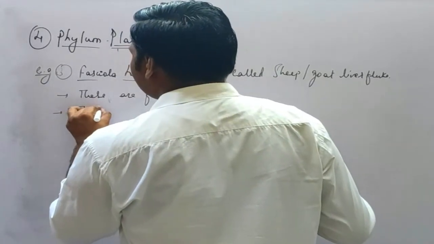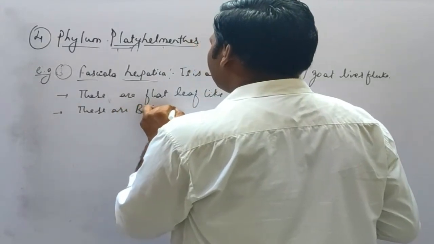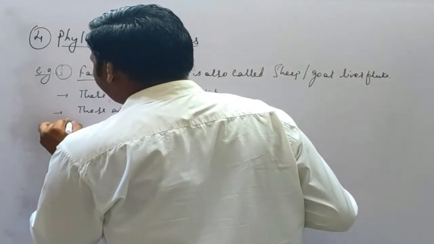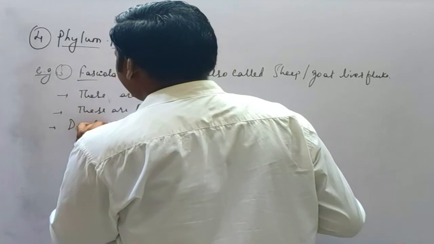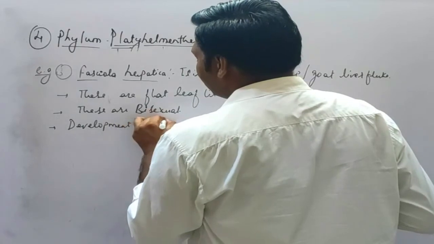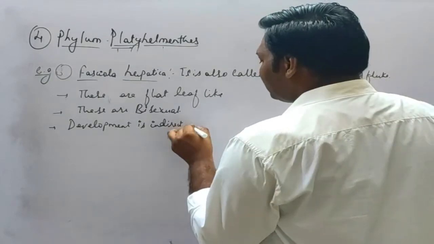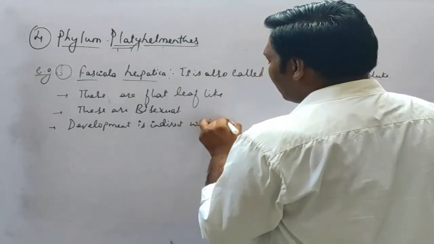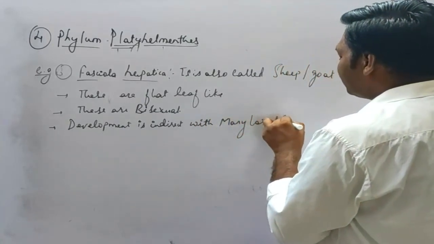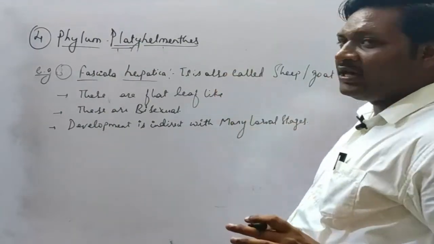The next, these are bisexual. That means the hermaphrodite nature. The next, development is indirect, with many larval stages. So development is indirect in case of Fasciola hepatica.